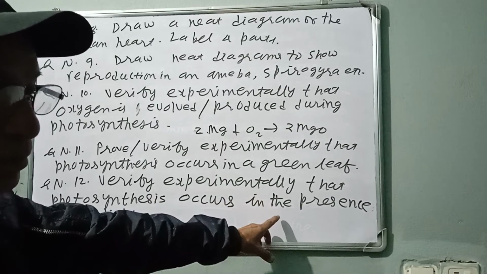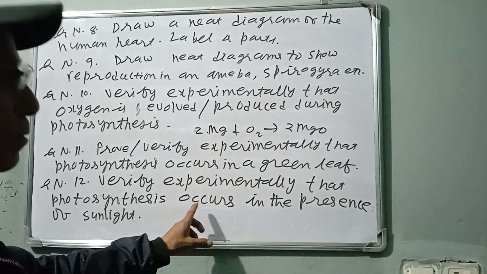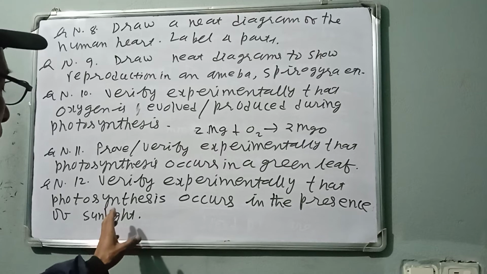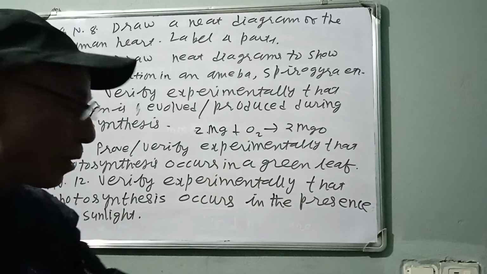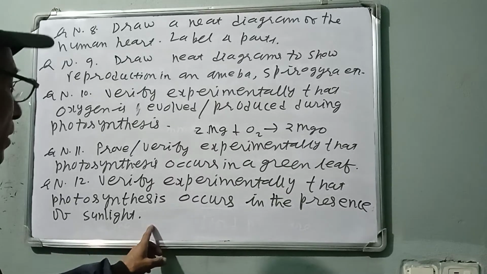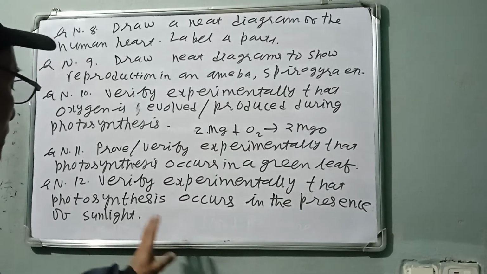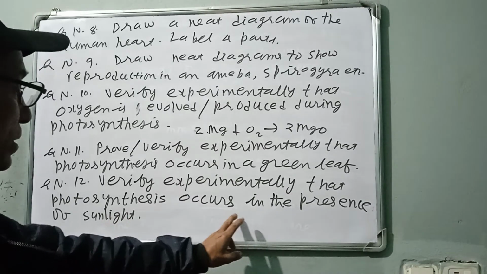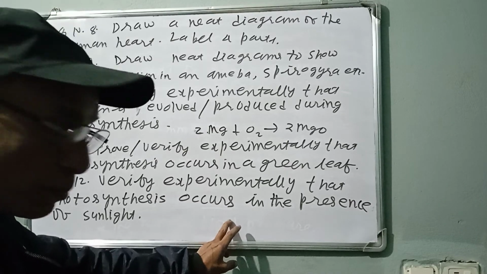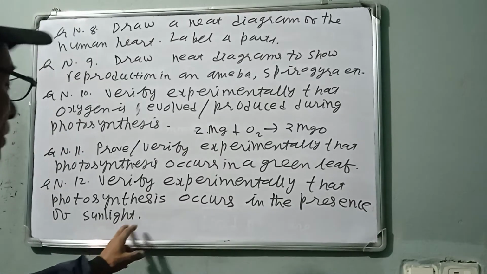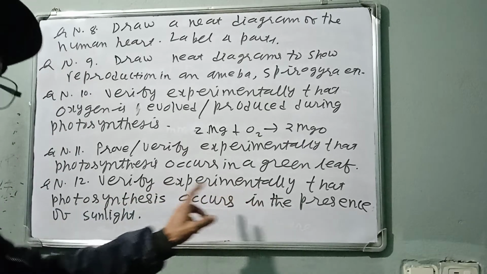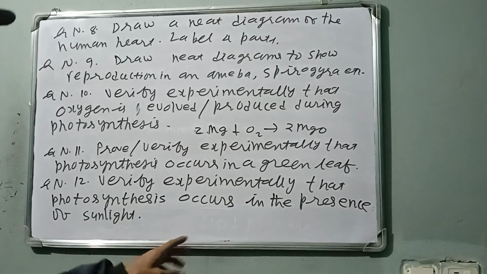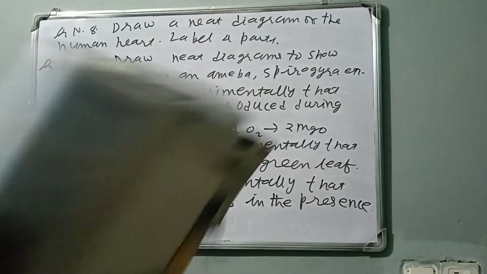The iodine test or starch test fails in the leaf kept in a dark room for a long time. But the starch test is successful if the leaf is kept in the presence of sunlight. So sunlight is very essential.